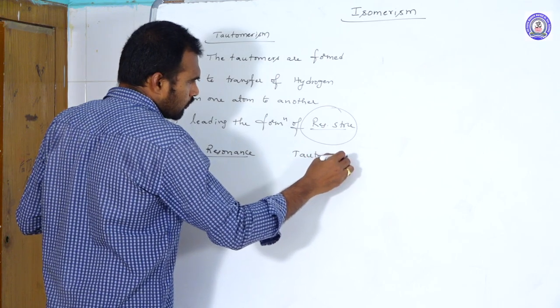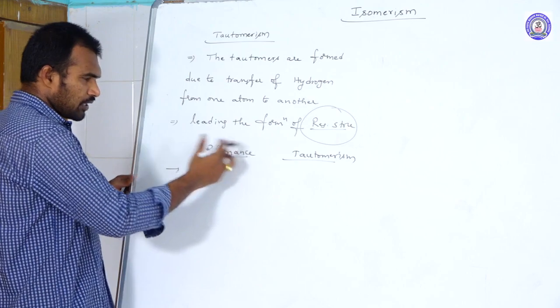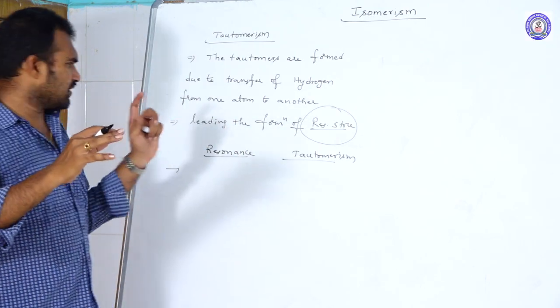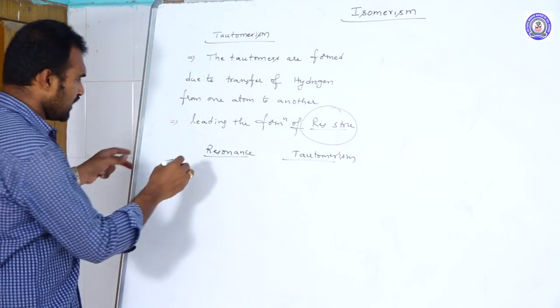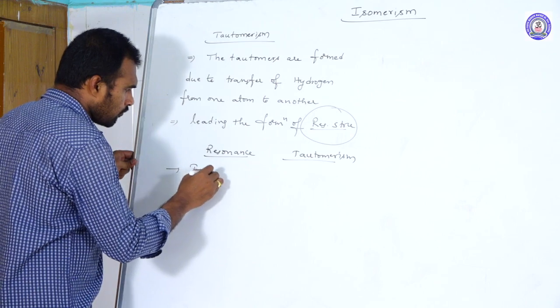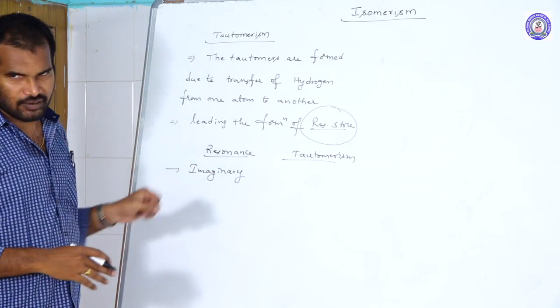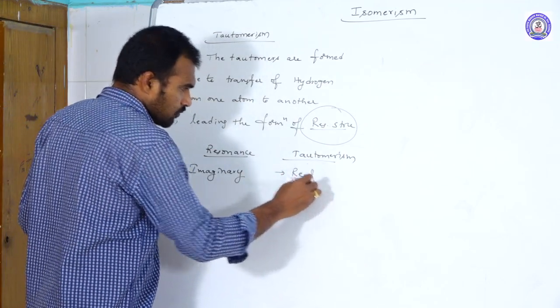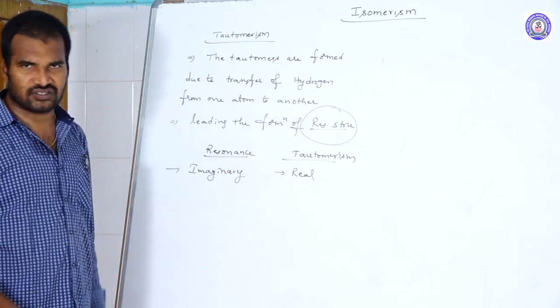The first one: resonance is a phenomenon which is what? Not real. This is an imaginary phenomenon. Resonance is imaginary. But tautomerism is what? Real. Because of the transfer of proton from one species to another species, tautomer structures are formed.